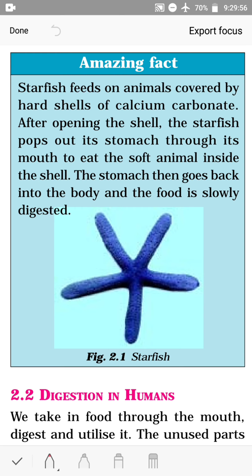After opening the shell, the starfish pops out its stomach through its mouth to eat the soft animal inside the shell. So just imagine, after they open the shell, through their mouth starfish pops out its stomach and eats the animal. The stomach then goes back into the body and food is slowly digested. We also have a stomach. Do we pop out our stomach to take the food? Certainly not. Let us see digestion in humans.